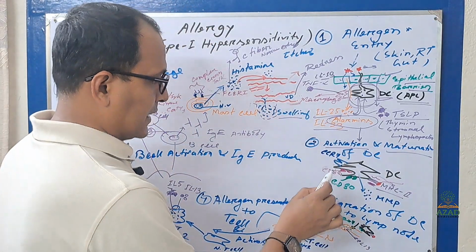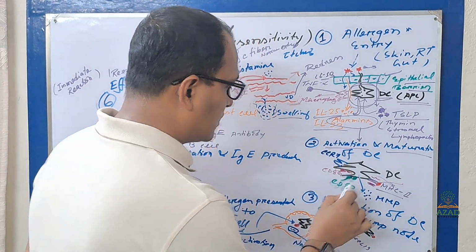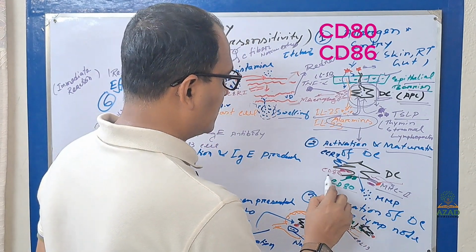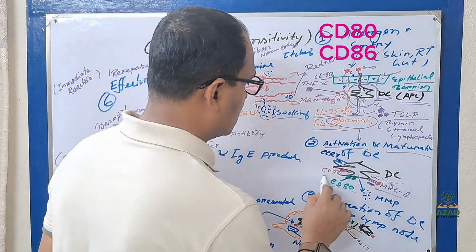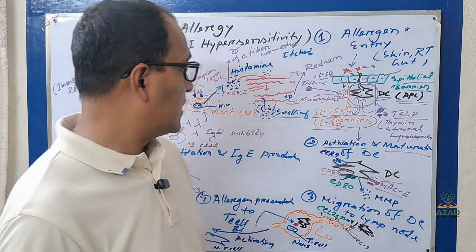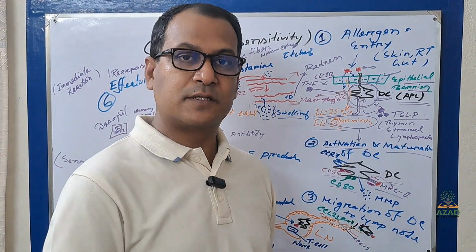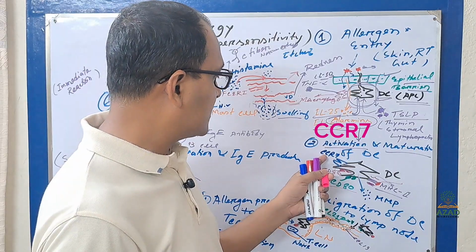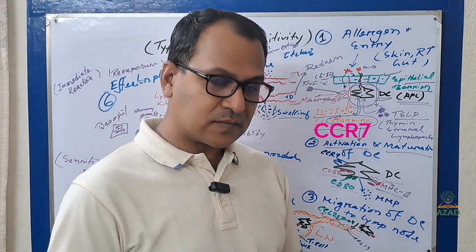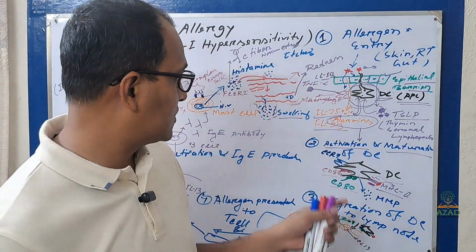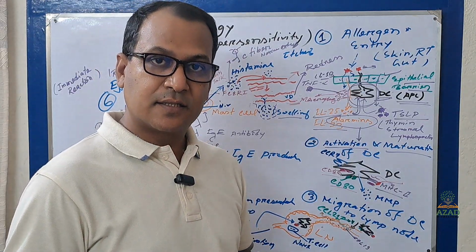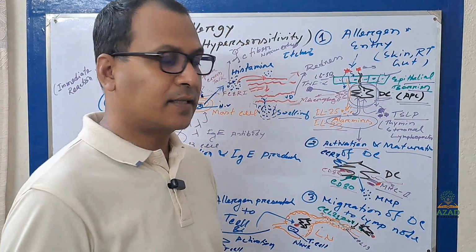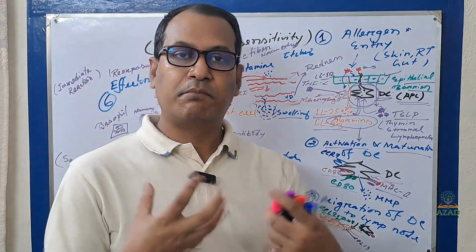Here it also produces some costimulatory substances, that means the CD80 and CD86 cluster molecules, and a more highly specific substance, CCR7, which is a chemokine receptor. That receptor will be expressed on the surface of the dendritic cell, and the dendritic cell will be matured.